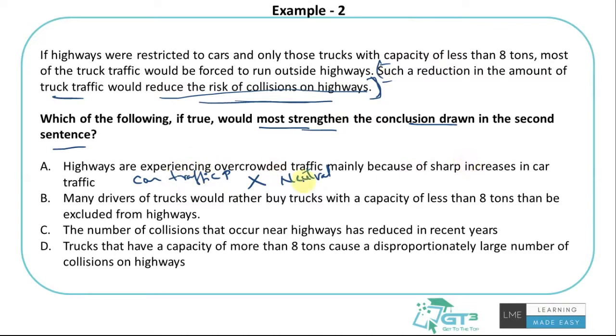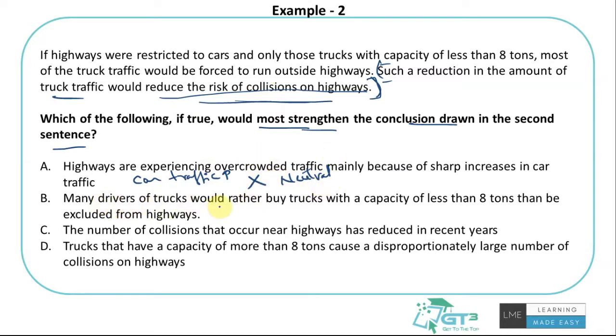So having more cars, right? Highways are experiencing overcrowded traffic mainly because of a sharp increase in car traffic. This statement says there is a lot of car traffic on highways. So even if this is true, how would this support the conclusion? How would seeing a lot of car traffic on highways reduce the risk of collisions on highways? It would not. So it's at most neutral, if not weakening the statement.